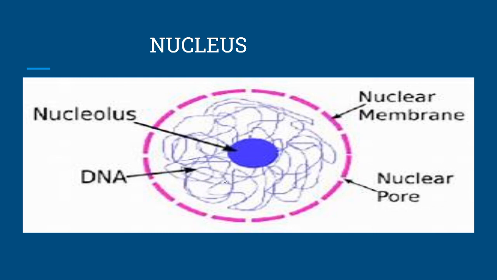Inside the nucleoplasm, a network-like structure is seen, called the chromatin network, which is made up of chromosomes. Inside the chromosomes, the DNA is present. Another special structure seen in the nucleus is the nucleolus, which is mainly for the synthesis of RNA. So this is the structure of the nucleus.